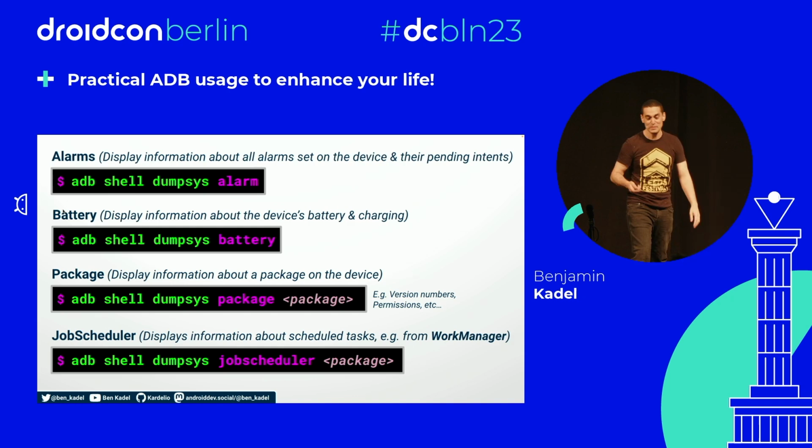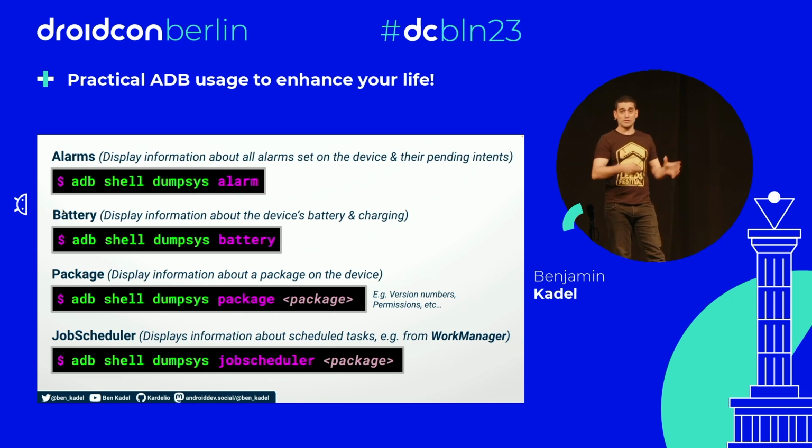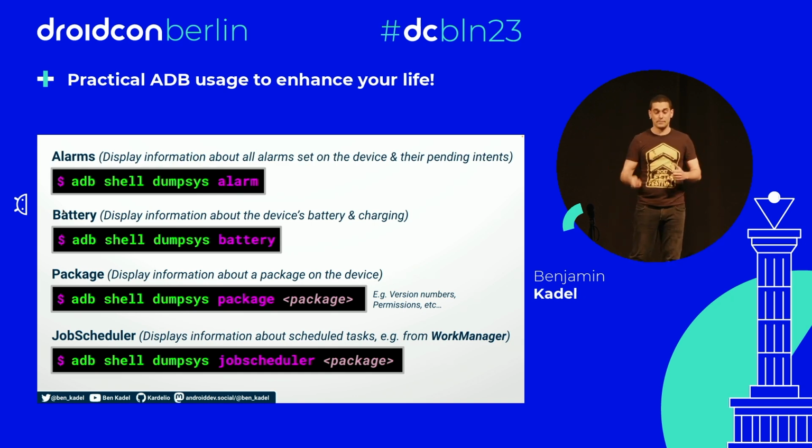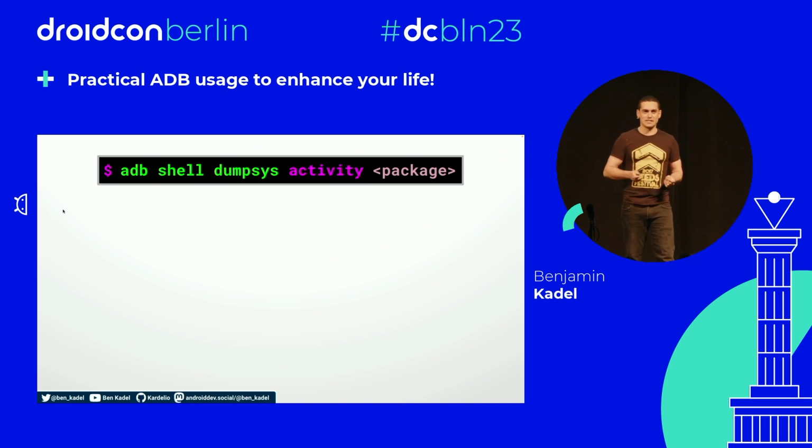Everyone pretend I'm presenting. You can get information about background work that is happening, and this is really useful if you're working with Work Manager at all. Job Scheduler will tell you the jobs that are scheduled and the constraints for when they will trigger. Very, very cool. But the service I want to focus on is the activity service.